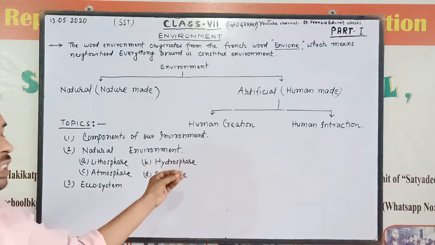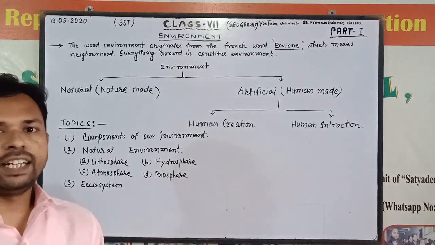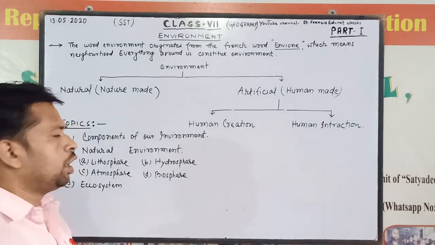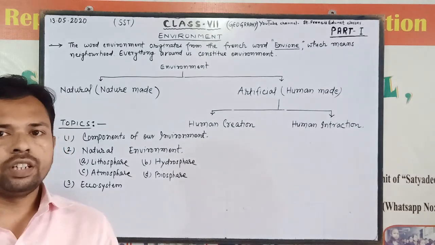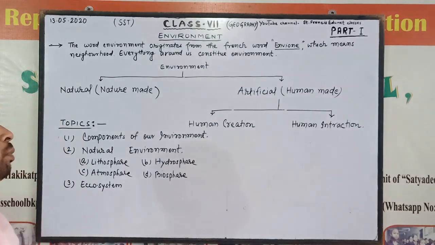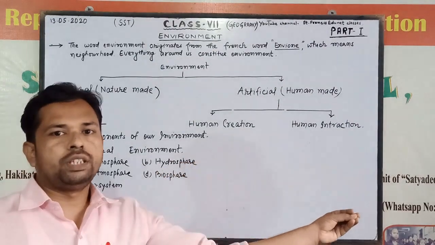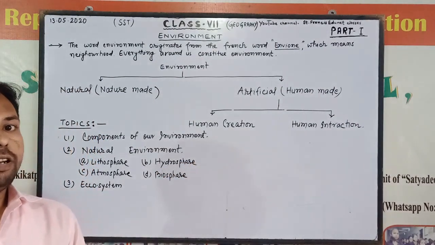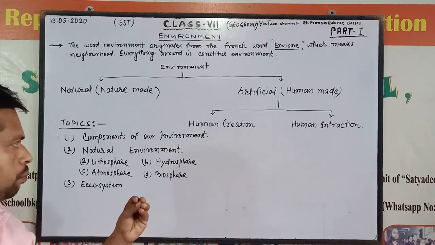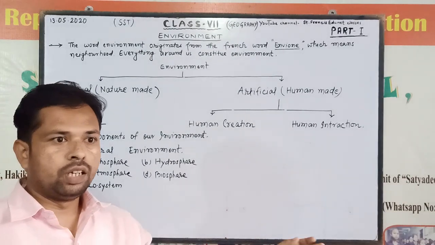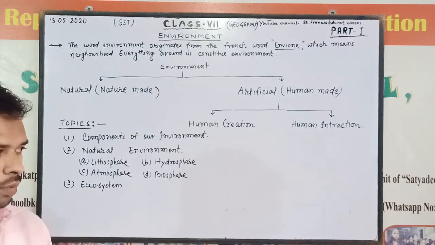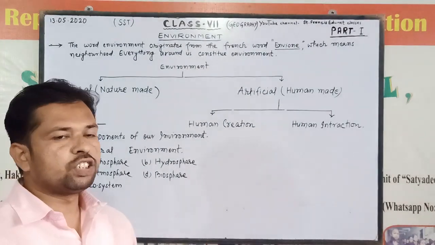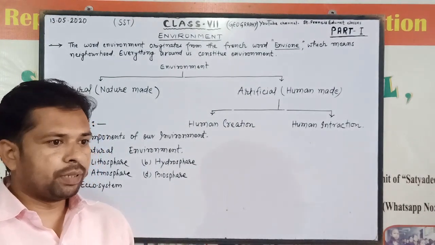In human creation, anything invented or created by a single human being is beneficial for society. But human interaction is not possible for a single person.